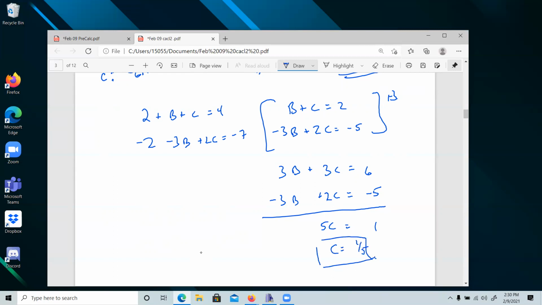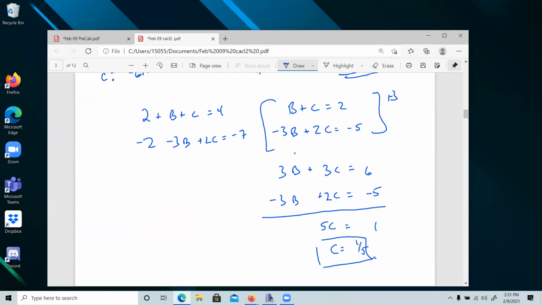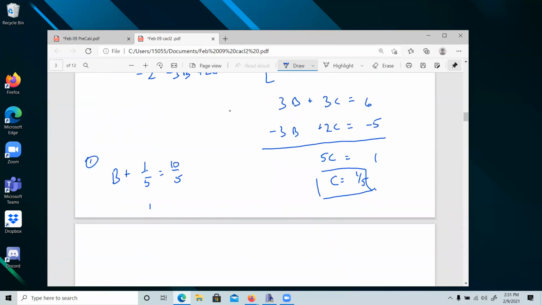Again, this is several steps beyond where I would ask you to stop if I were to put something like this on a multiple choice test. So we are way outside the bounds here. But now that I have c is equal to a fifth, let's go back up here. We've got b, this is from equation 1. b plus 1/5 is equal to, can I say that 2 is really 10/5? Is that okay? And then b is going to be 9/5, right? 10/5 minus 1/5 is equal to 9/5.